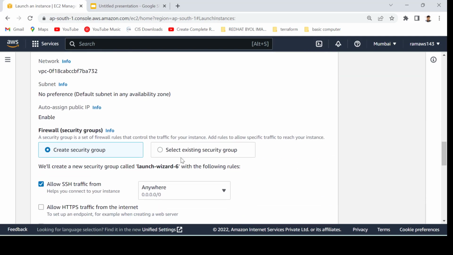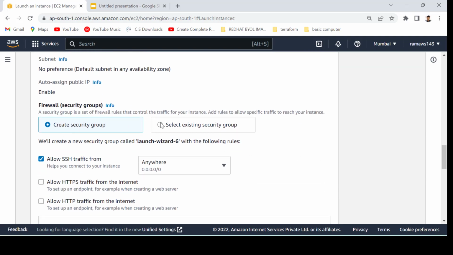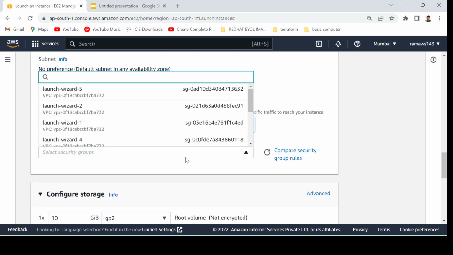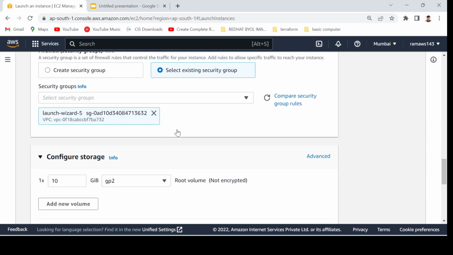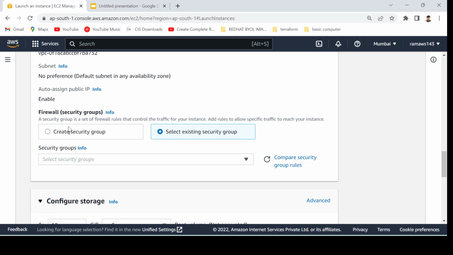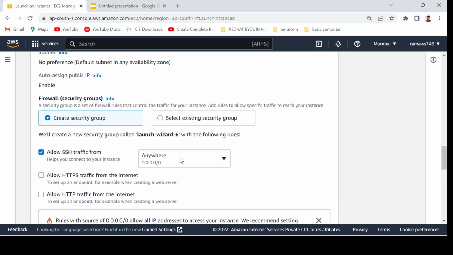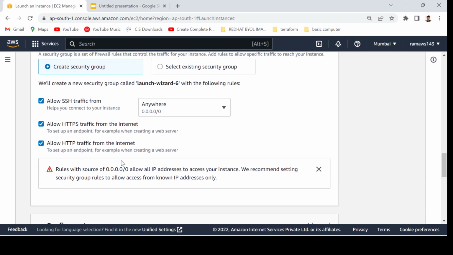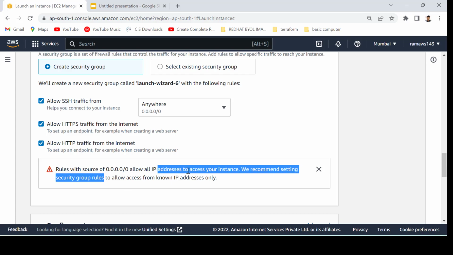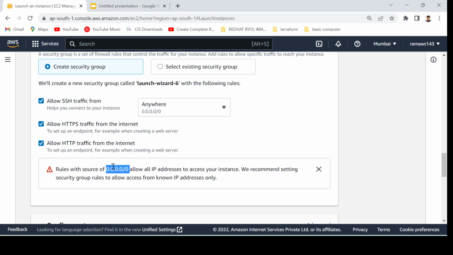Here you can select a security group if you have an existing one. Let's suppose I have multiple security groups and I want to select one of them, so we can use the existing, but let me create a new security group here. It will allow SSH traffic from anywhere by default. And if you want to allow HTTP traffic, then you can select this checkbox, so it will allow it automatically. Generally it gives us a warning: rules with the source of 0.0.0.0/0 allow all IP access to your instance. That is not a recommended setting for security rules in the production environment, and we should not go with 0.0.0.0/0 because anyone can access your server, so we don't want that.